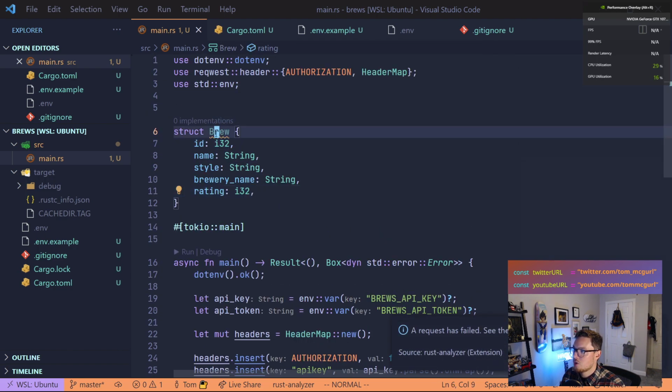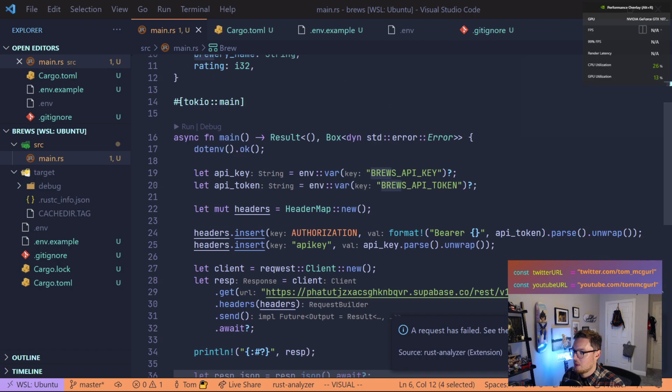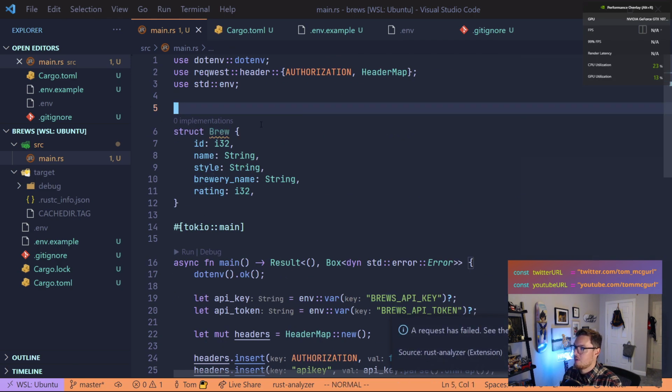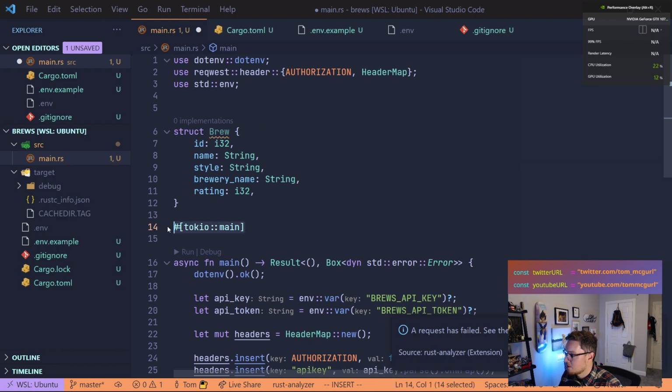Now, we also want to be able to log this because down here we're trying to log it. So if you remember, we're going to have to add that here. I believe the syntax is similar to this. So we do something like hashtag derive, and then what we need here is Debug. So we just do it like that, I believe.